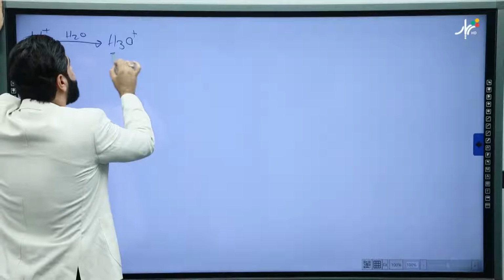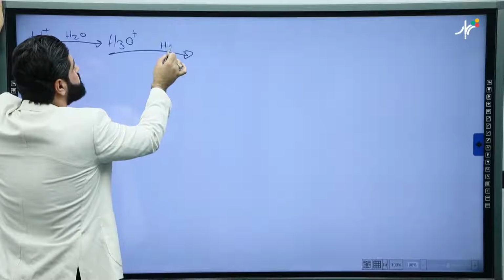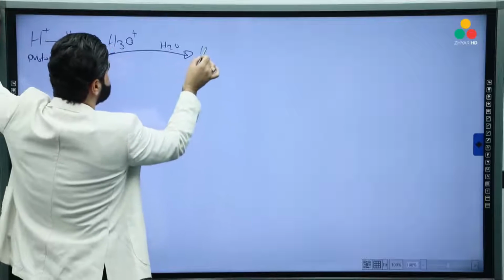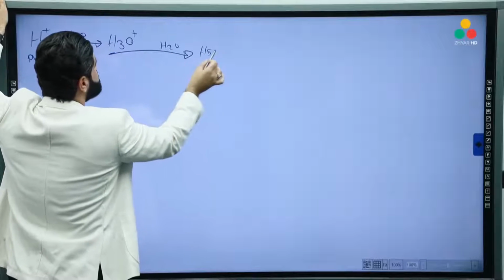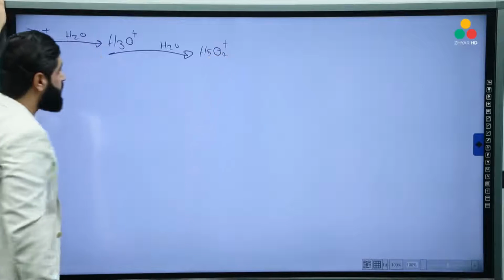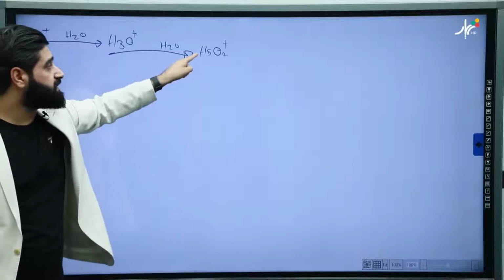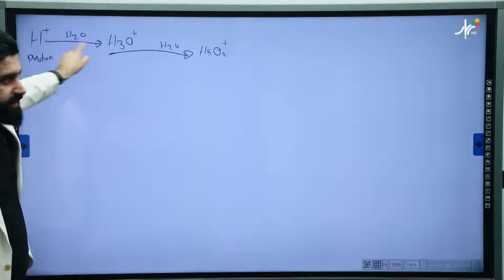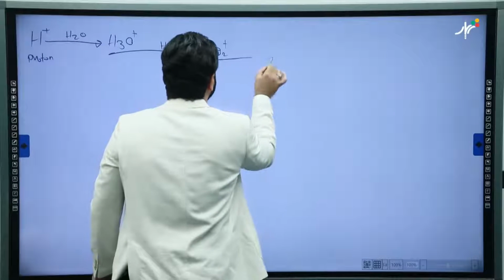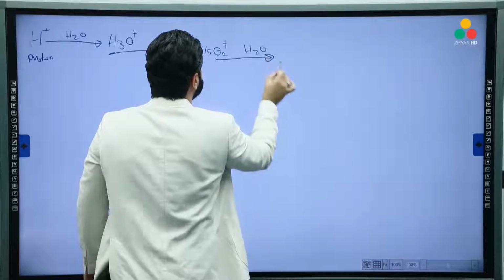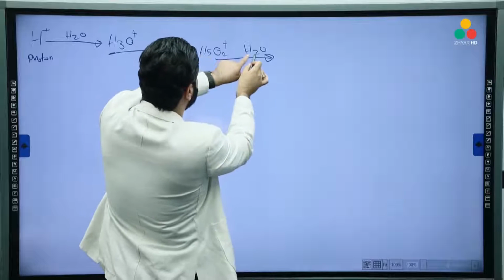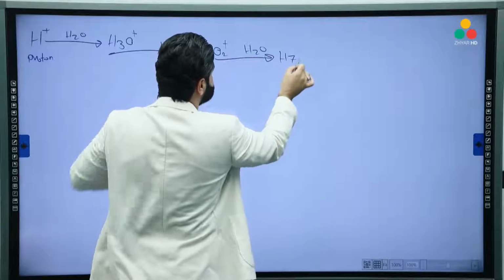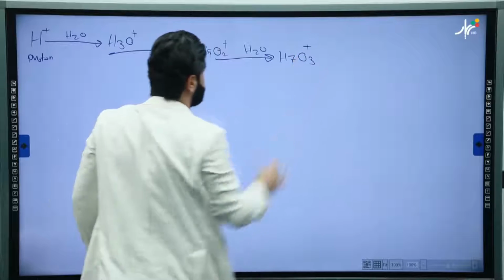Hydrogen ion, again, is active, so it will attack another water molecule to produce H2 plus H3O, which will be H5O2 plus. I can say it still has the same behavior as its grandfather, which is the proton. It's active, so again it attacks a new water molecule to produce, look, H5 with 2 H, it will be H7, 2 oxygen with 1 oxygen, O3 positive.